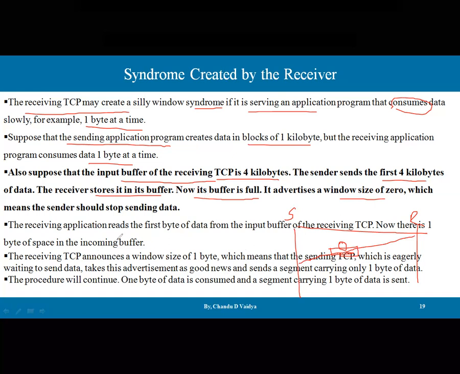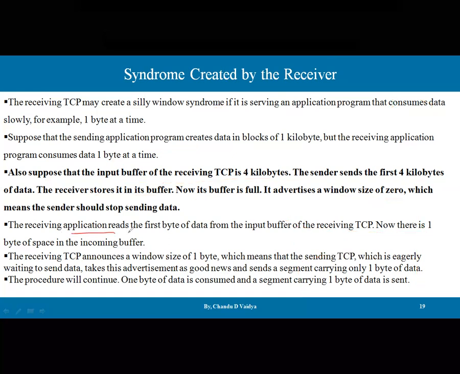Then the receiving application reads the first byte of data from the input buffer of the receiving TCP. Now there is only 1 byte of space in the incoming buffer. Then the receiving TCP announces the window size of 1 byte, which means that the sending TCP, which is eagerly waiting to send data, takes this advertisement as good news and sends a segment carrying only 1 byte of data.